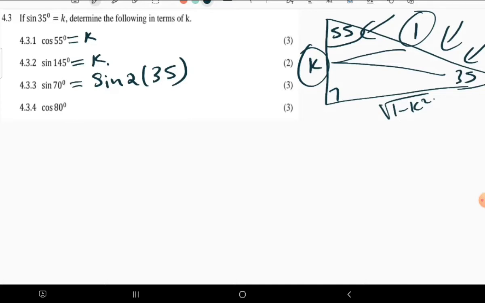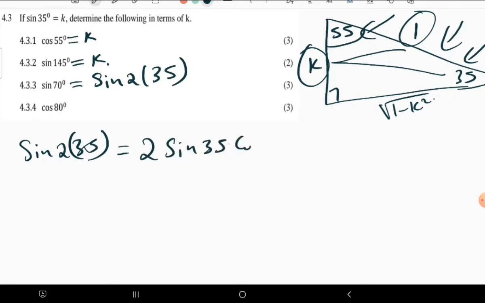This is the double angle that we need to familiarize ourselves with, on how to expand the double angle of sine, and of course the double angle of cos. Now, what do we have? We are having sine 70, which is sine 2 times 35, that is equal to 2 times sine 35, then cos 35.